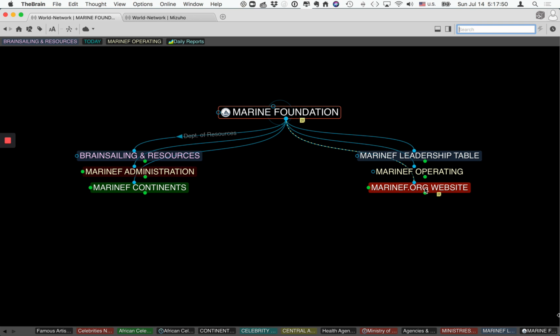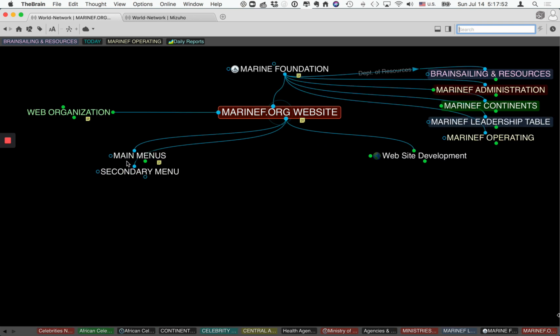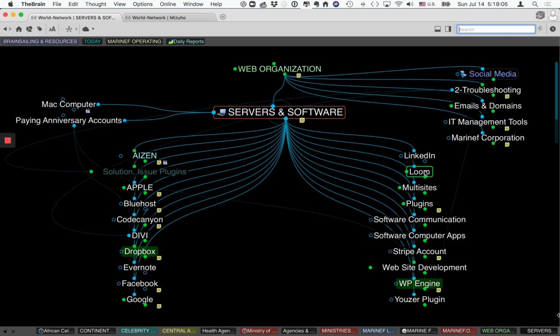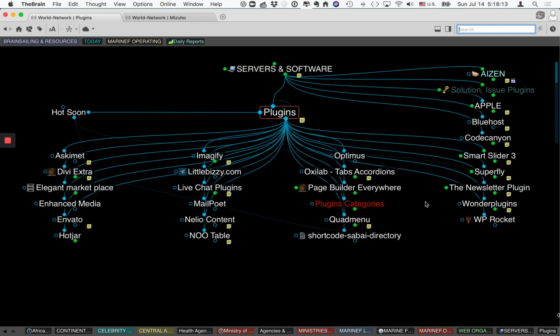For example, how we work with our web organization, which is a very complex work with lots of information on how we work with our servers and our plugins, for example, when we do the website, how we actually do these websites.